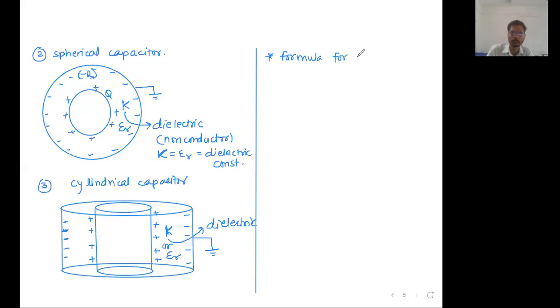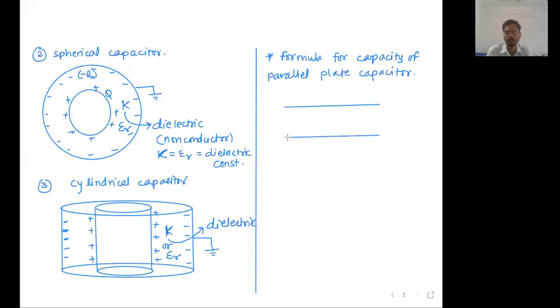Formula for capacity of parallel plate capacitor. Now let me draw the parallel plate capacitor. Will that be okay if I draw it horizontally? Yes, that will be okay. No problem. Absolutely fine.